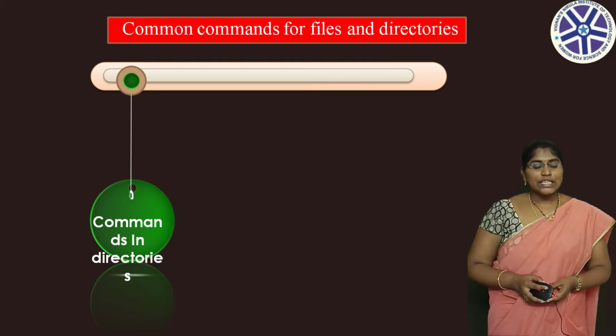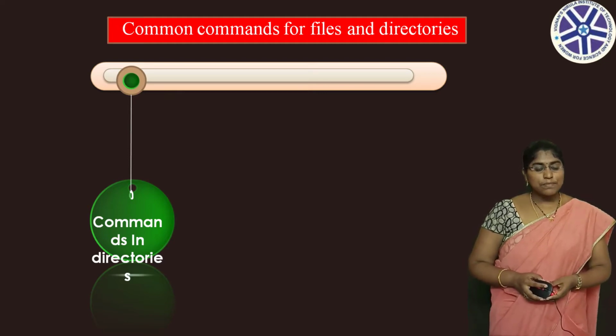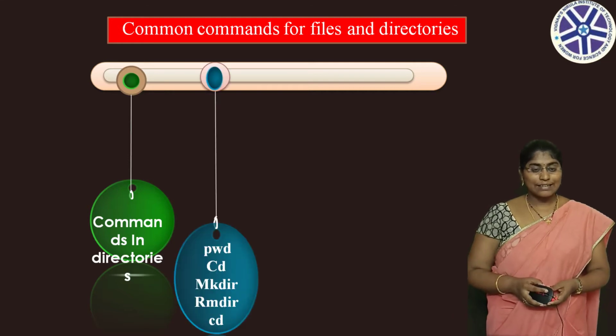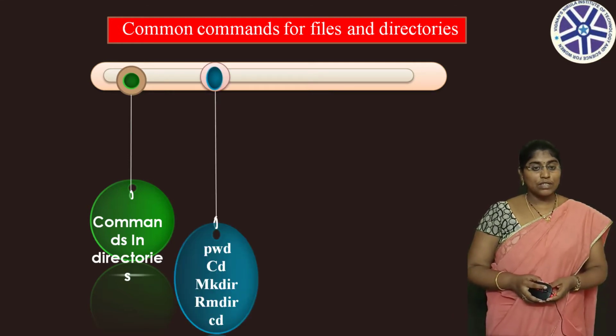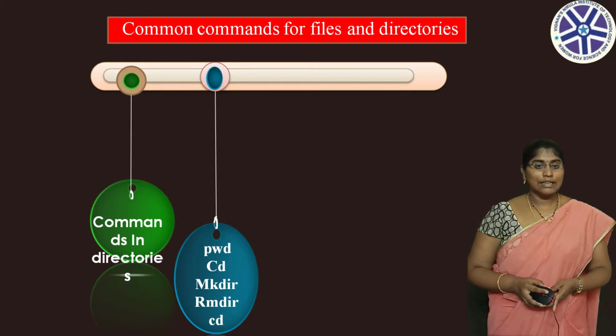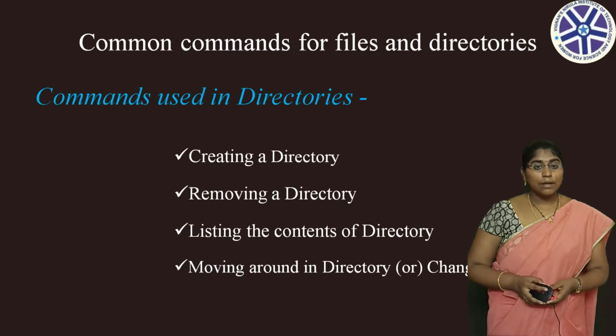Here we can take five types of commands in directories. They are pwd, which means present working directory; cd, changing a directory; mkdir, creating a directory; rmdir, the command for removing a directory; and ls, the command to list the files in the current directory. These are the five types of commands we use with directories. Let's see the first command, pwd.